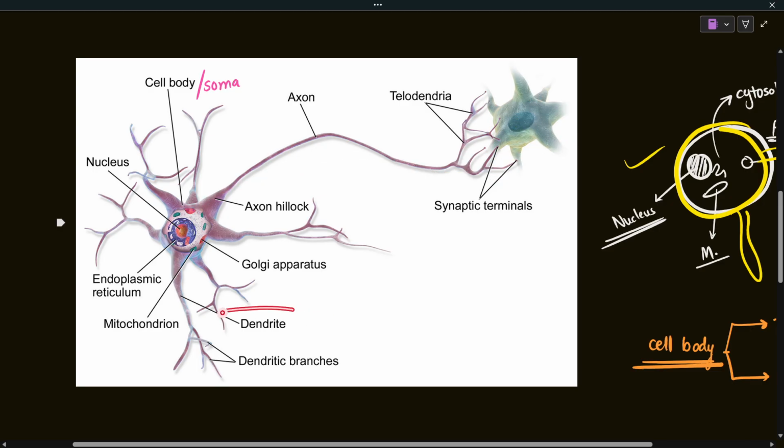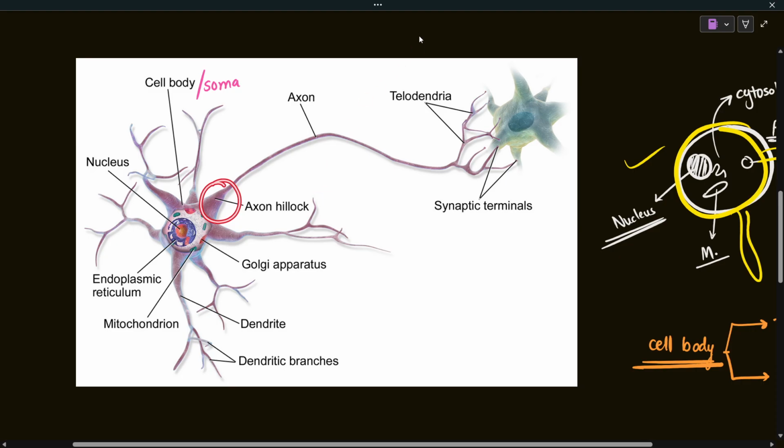So the dendritic part is the input part. This is going to receive the input. Whatever branching pattern you can see here, it is going to receive the stimulus, and then the signal will be generated here, and that will be passed down. Whatever signal is generated at the dendrites is known as a local signal. If it crosses a certain threshold level, it is relayed to the axon hillock.